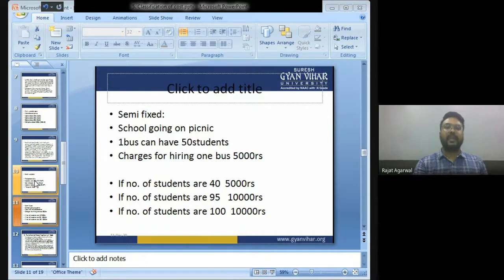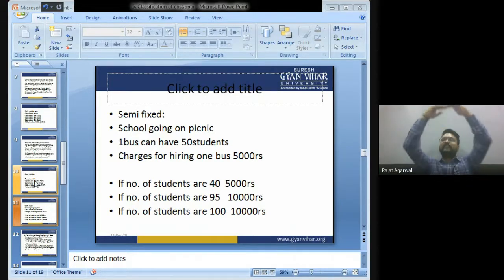Bachcho, then there is semi fixed cost also. Bachcho, semi fixed cost is the cost that remains fixed up to a certain level. After that, it remains fixed up to a certain level.